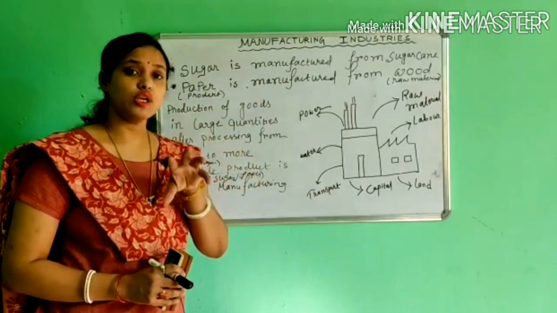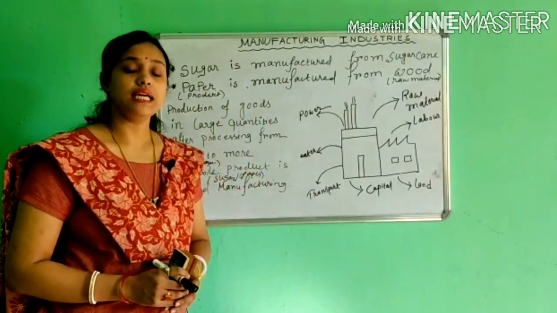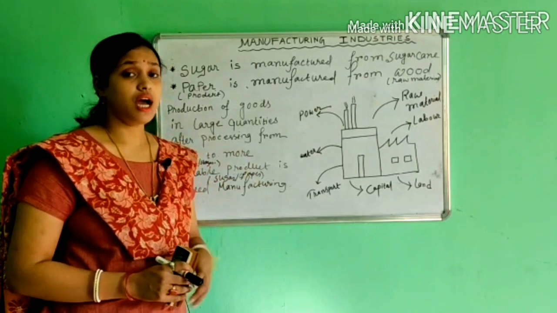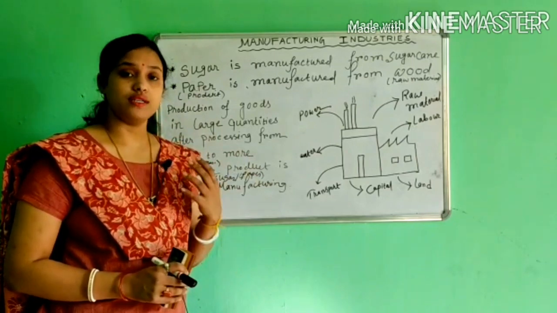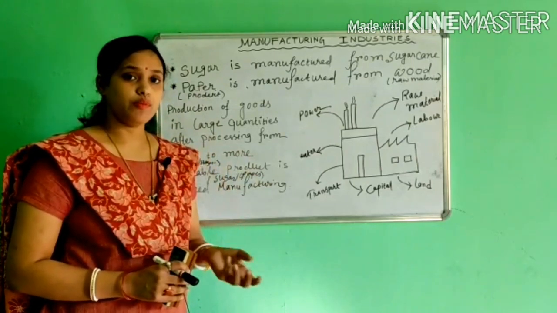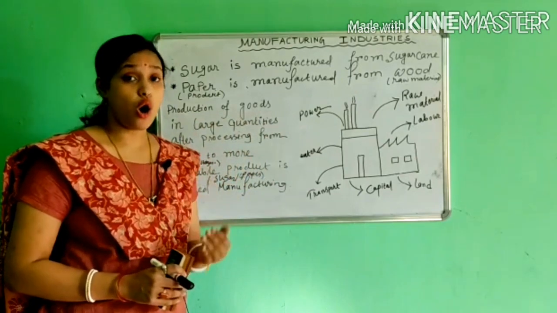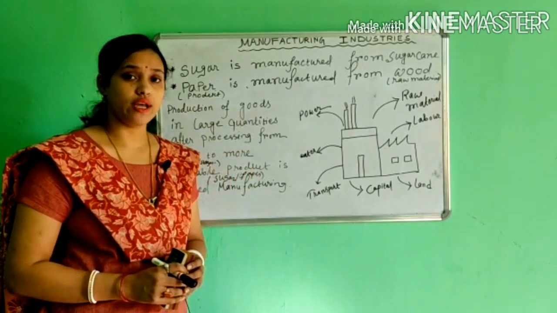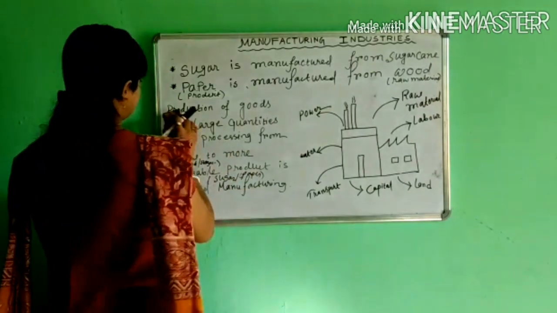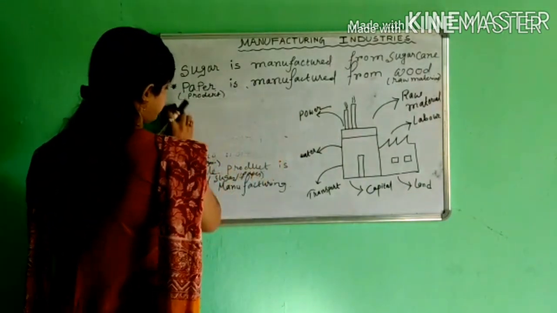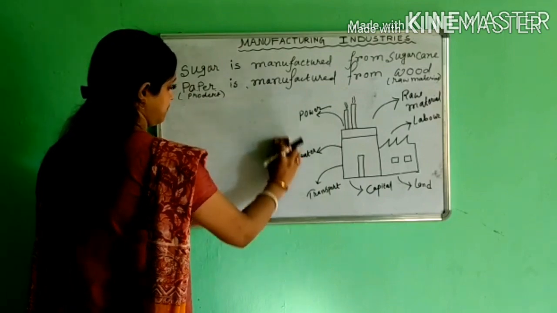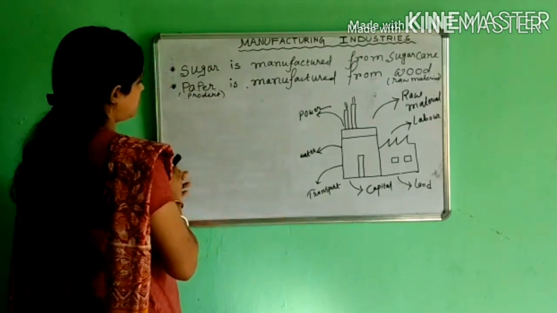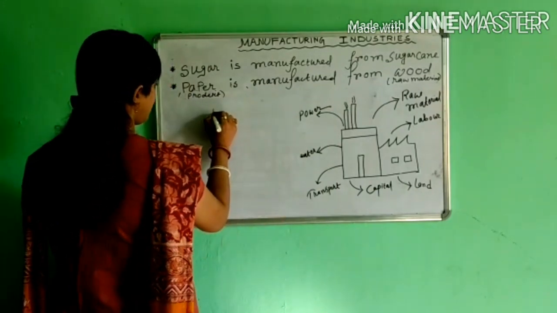Now the manufacturing process mainly occurs in industry. Now students, I am giving you one figure or diagram that shows the process of manufacturing, or the linkage between an industry and a market. So first of all I write input.